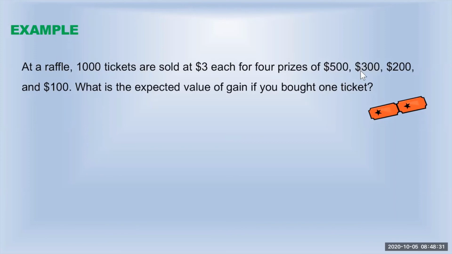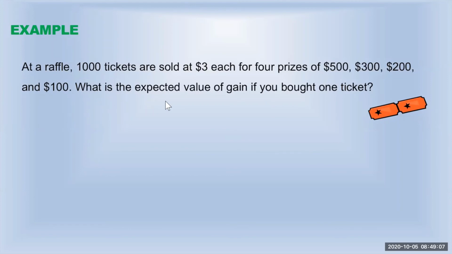The next one, if you win $300, you're actually getting $297 because you already paid $3 on that. If you win $200, you are getting $197 because you already paid $3 for that. If you get $100, you are actually winning $97 because you paid $3 for that. And if you are not getting any of these prizes, you are losing your $3. So that is the meaning of this one.